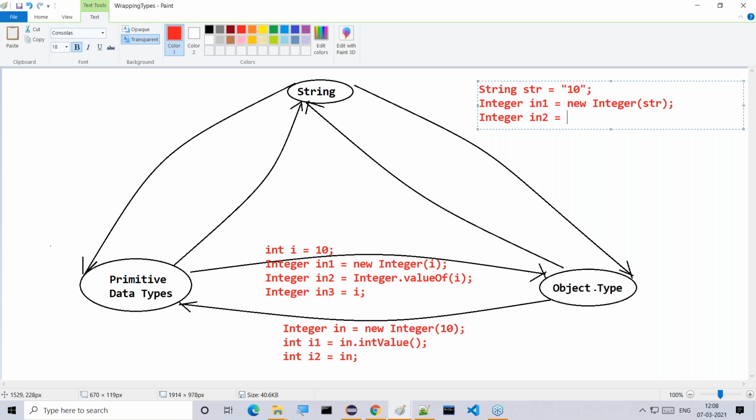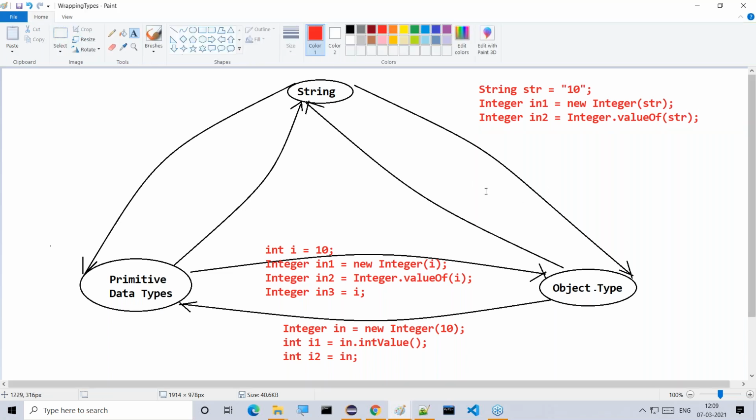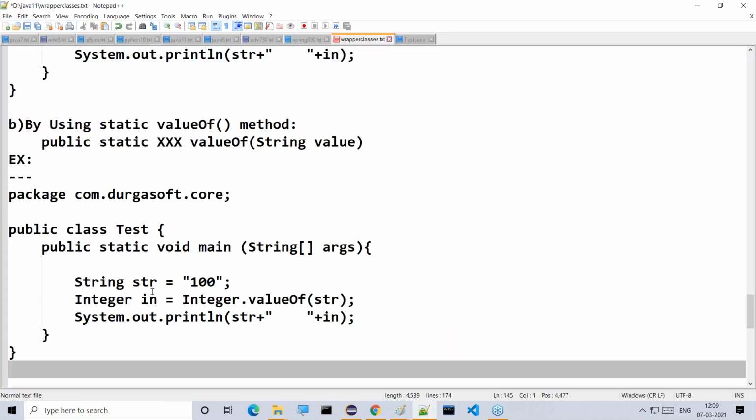Integer in2 is equal to Integer dot valueOf of str. Right, that's okay, fine. The next type of conversion would be object type to string type that I want to convert. Then the fourth type of conversion.